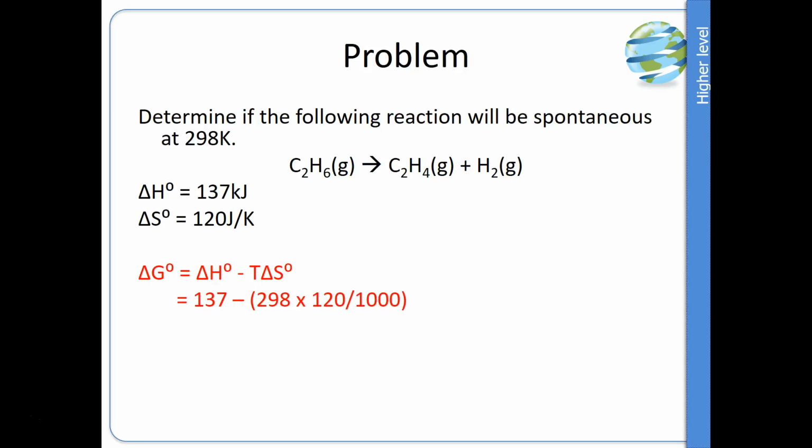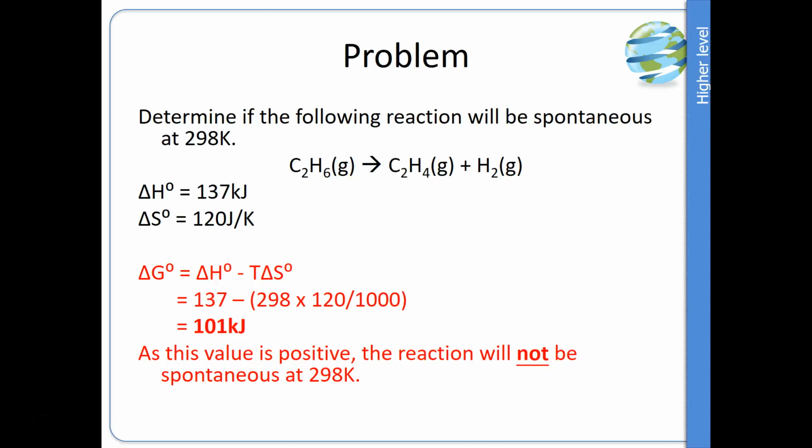This is so that we can turn joules into kilojoules, and this is essential. In doing so, we will end up with Gibbs free energy as a positive 101 kilojoules. And as this value is positive, the reaction will therefore not be spontaneous at 298 Kelvin. What we could do is change the temperature, and changing the temperature would influence the spontaneity of this particular reaction.